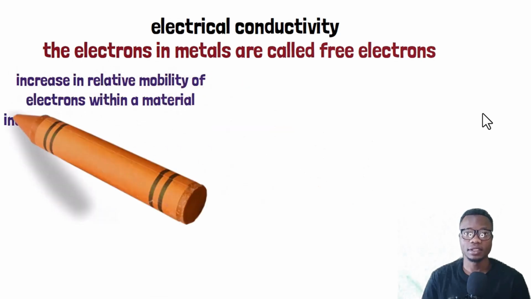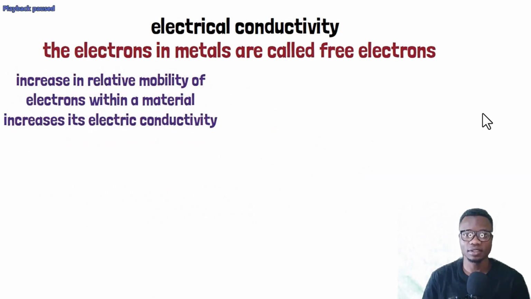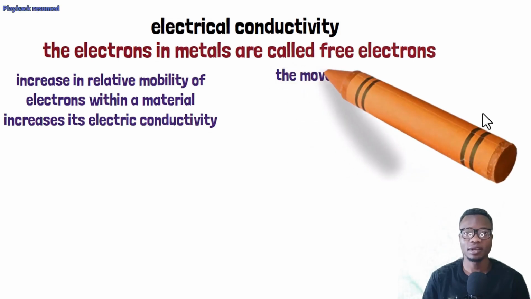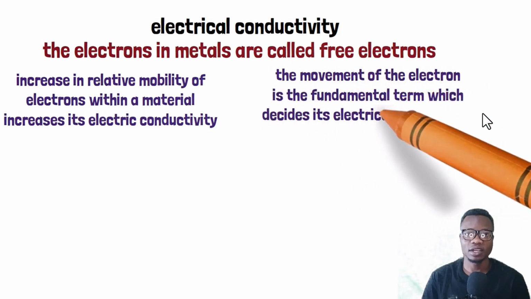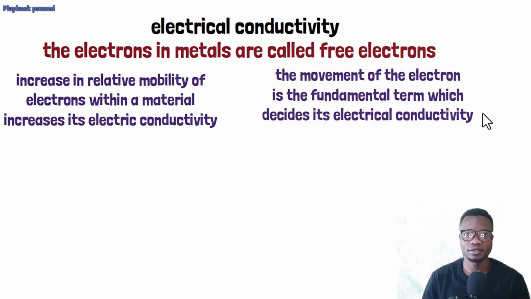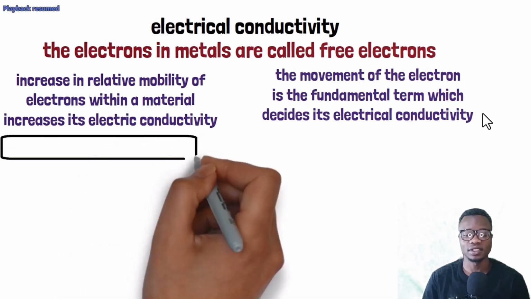Increasing the mobility of the free electrons increases the electrical conductivity. Electrons should be free and mobile to carry electric current. The more free and mobile they become, the more the electrical conductivity increases. If mobility is limited, electrical conductivity will also be limited.